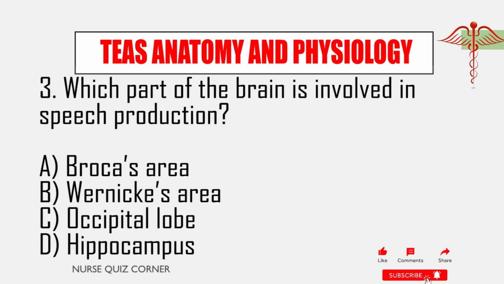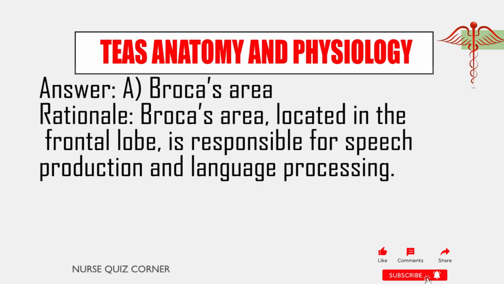3. Which part of the brain is involved in speech production? A. Broca's area. B. Wernicke's area. C. Occipital lobe. D. Hippocampus. Answer: A. Broca's area. Rationale: Broca's area, located in the frontal lobe, is responsible for speech production and language processing.